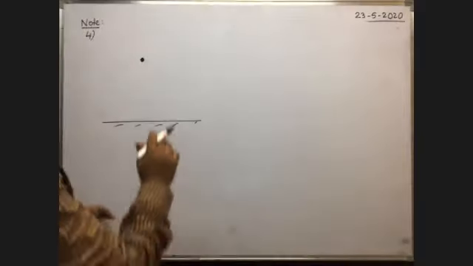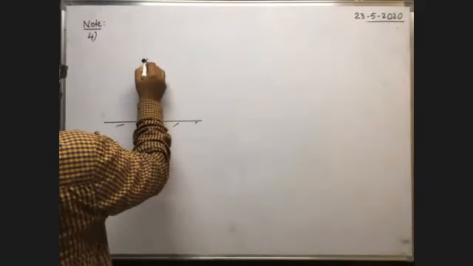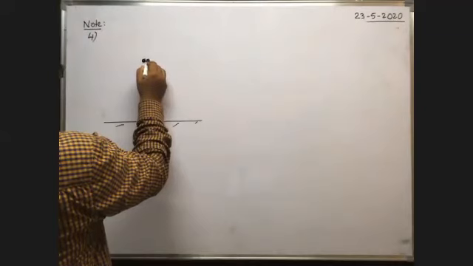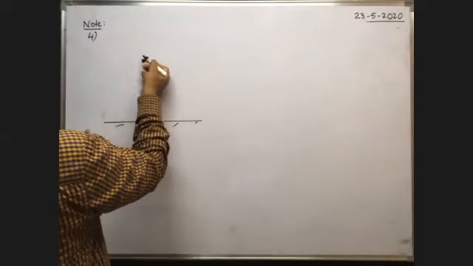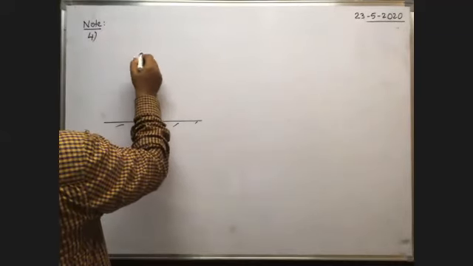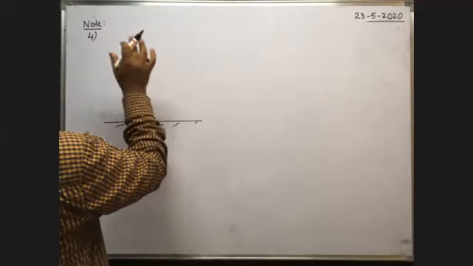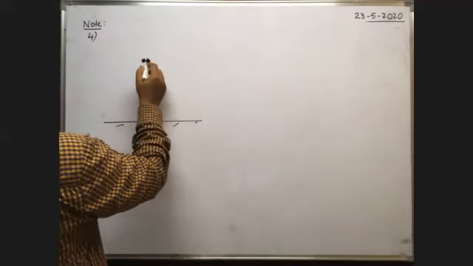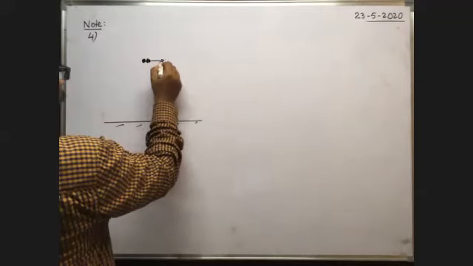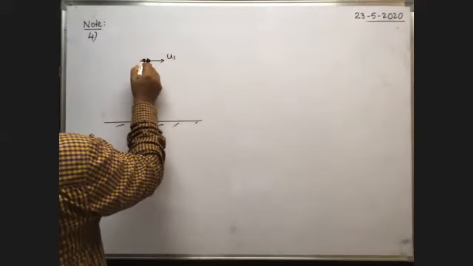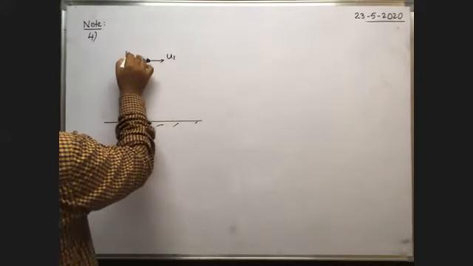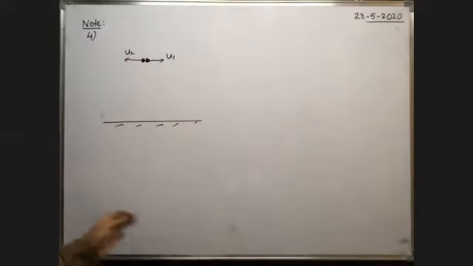Suppose one fragment is this one, another fragment is this one, having maybe masses same or maybe different. Here a shell or bomb is divided into two fragments like this. One fragment flies off along the horizontal direction with a velocity u1. The other fragment flies off with a velocity u2 in the opposite direction.